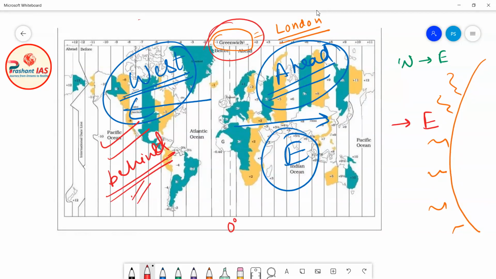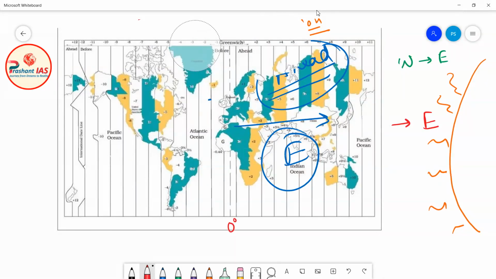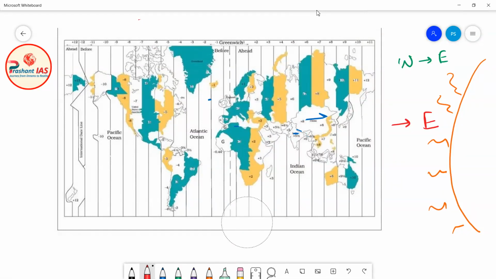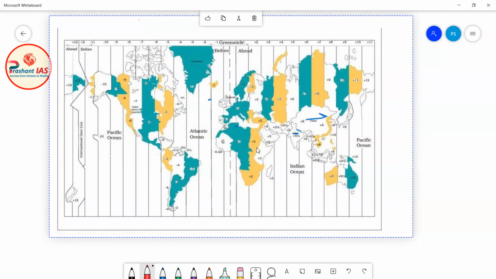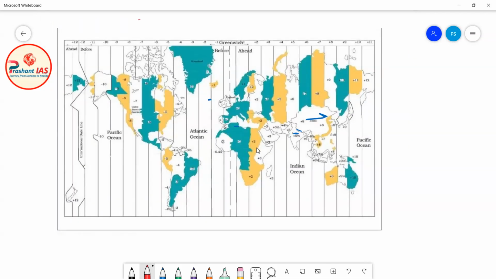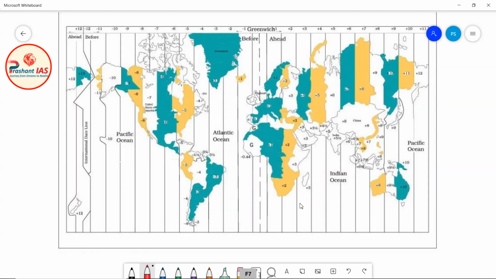Now I know that this is a little bit technical, so some students may find it difficult to understand this entire concept. But don't worry, I will give you one very beautiful example, and with the help of that example I will explain this entire concept. So friends, for understanding this concept, I am taking the help of an example.